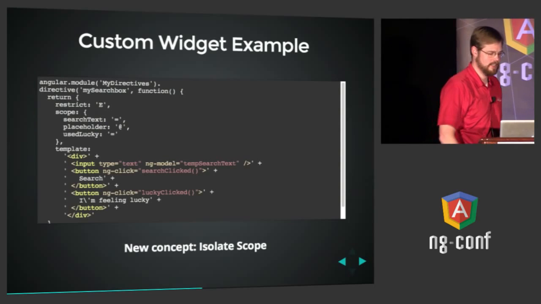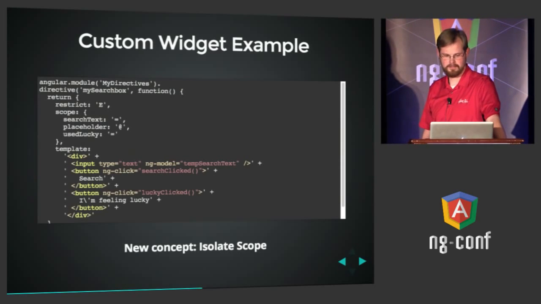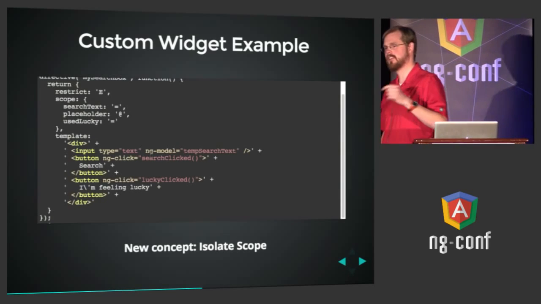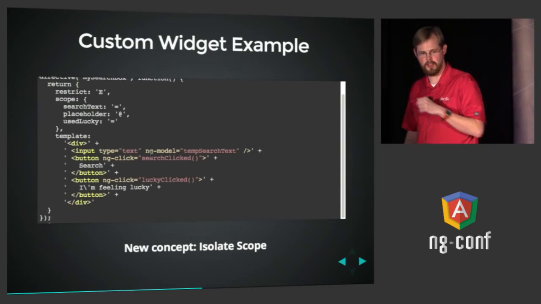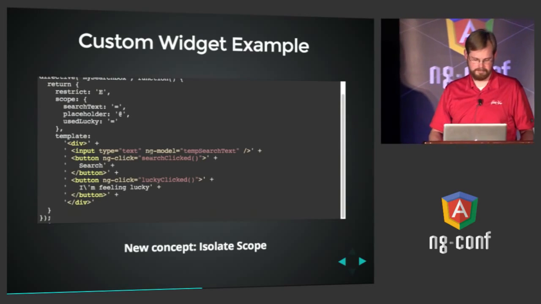And it's isolated in the way we talked about earlier, meaning it will not inherit from its parent scope. The way this works in this case is we've specified our HTML here in the template, and we've even given it some ng-click stuff. So this demonstrates that you can nest Angular directives within each other. And we'll show you how that works here in just a second.